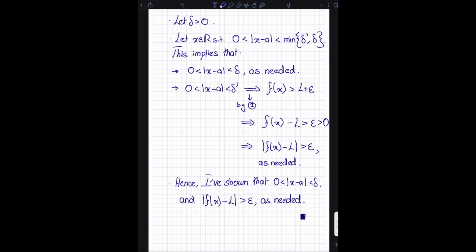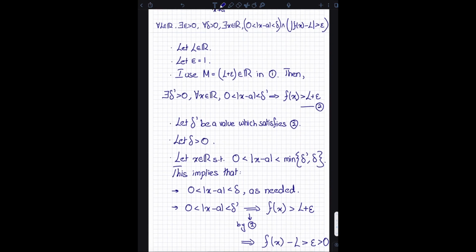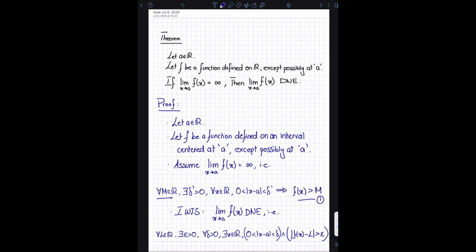So what I've shown through this proof is that if a limit is infinity, then you can conclude that that limit does not exist. The opposite is not true. I already showed you that there are other ways for a limit to not exist. Like even if a limit is negative infinity, then the limit does not exist. It's pretty much the same proof. There are only a few parts that change,